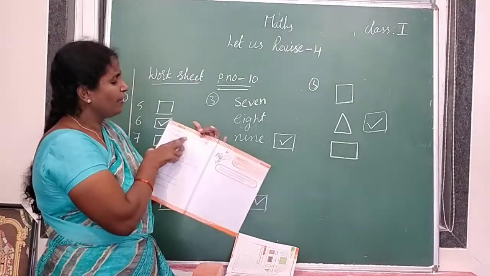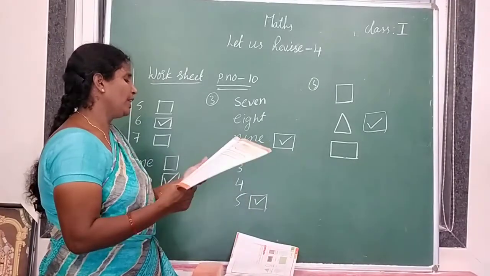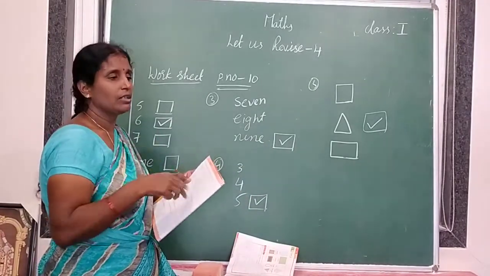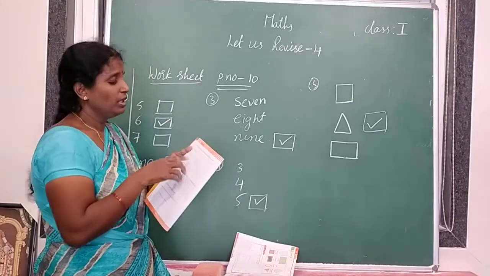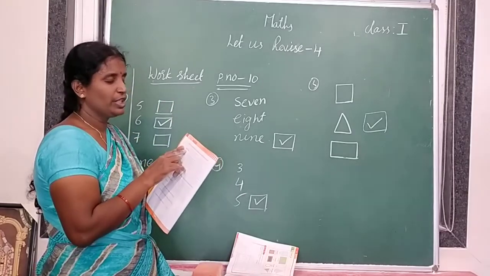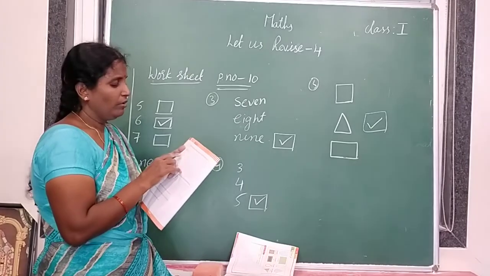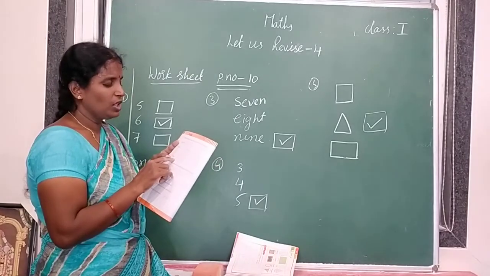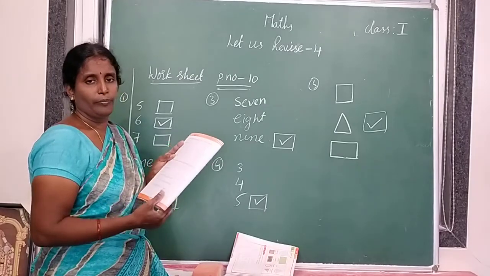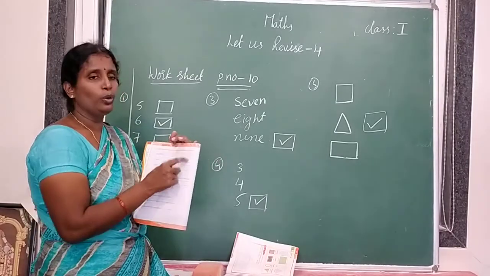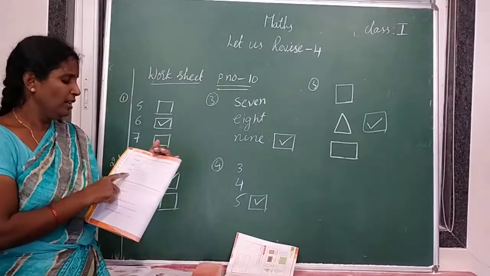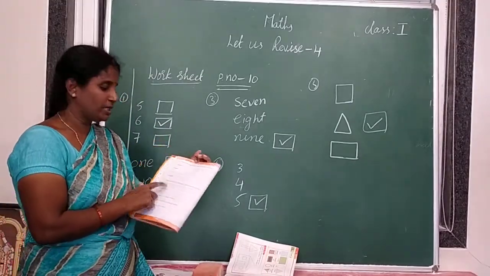Write the names of any 2 objects of the following shapes. So you have to write any 2 objects. Look around your house and find 2 objects which are in rectangular shape, which are in square shape, which are in circle shape, and which are in triangle shape. Understood? Any 2 objects you have to find and write the names.